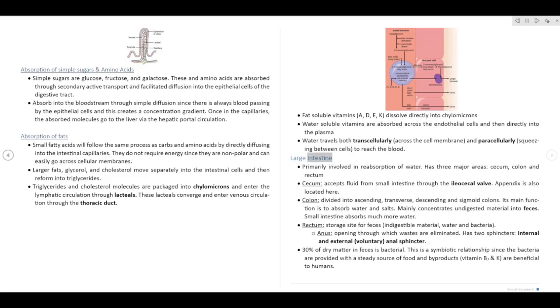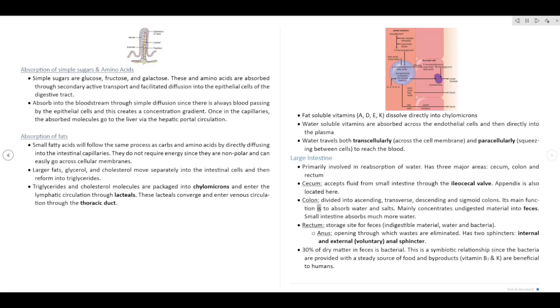Large intestine. Primarily involved in reabsorption of water. Has three major areas: cecum, colon and rectum. Cecum accepts fluid from small intestine through the ileocecal valve. Appendix is also located here. Colon, divided into ascending, transverse, descending, and sigmoid colons.